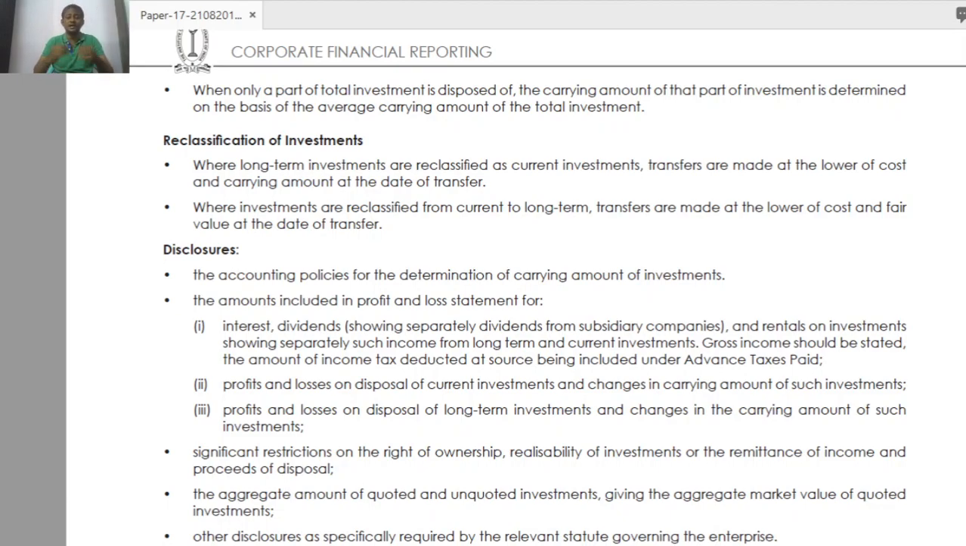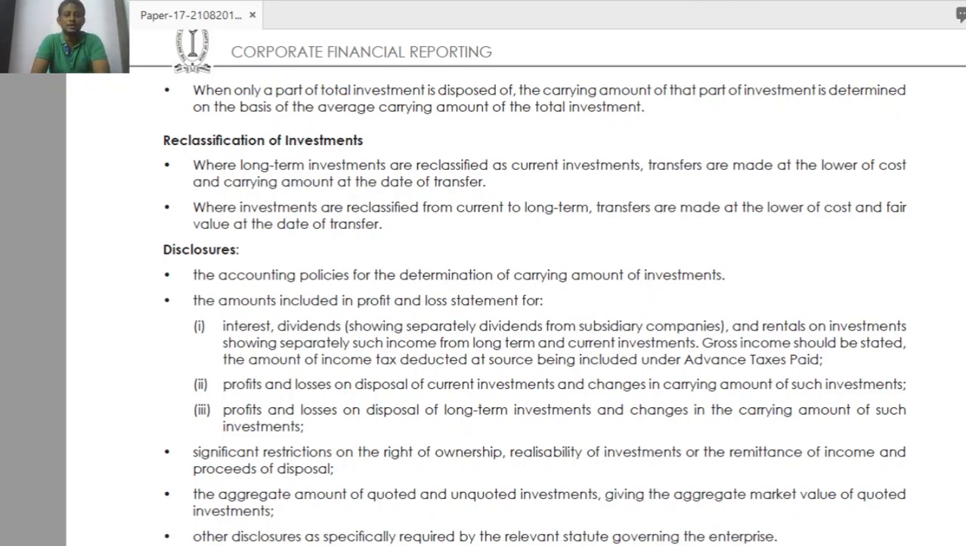But in case of reclassification, that means current to long-term or long-term to current. Initially it is presented as a current investment, but I am changing it to a long-term investment now. Or initially it is presented as a long-term investment, but I want to change it to a current investment. That is the scenario. So what is the first scenario? Current investment to long-term investment. How do we have to value in such a case? Just go through the theory.